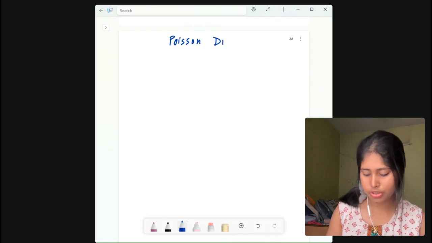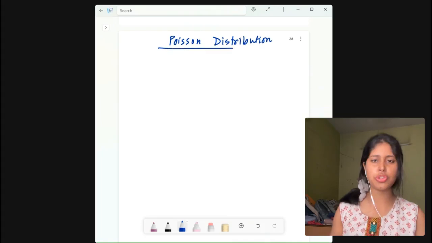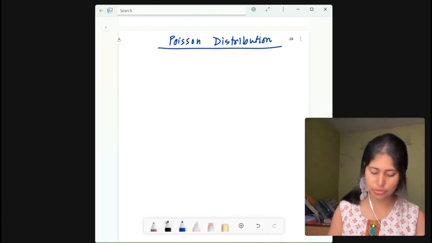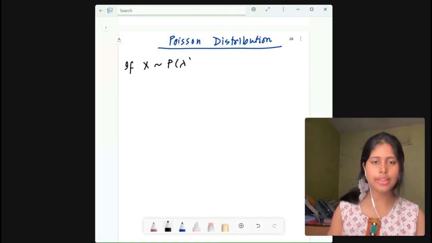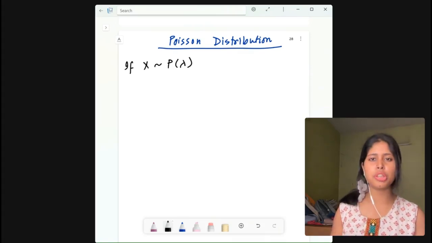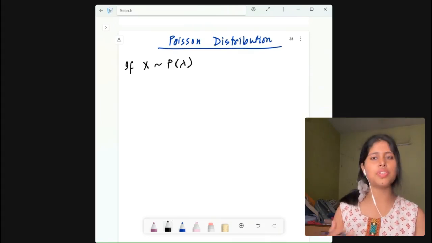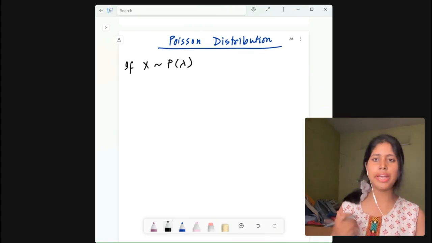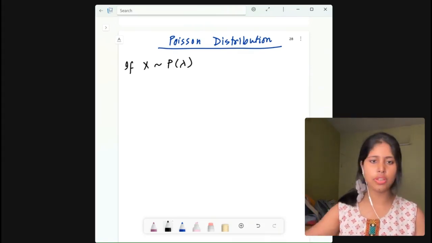Poisson distribution. Now, how do we write a Poisson distribution? If x follows Poisson lambda, then we know the PMF. What is the PMF of the Poisson distribution? That is probability of capital X equals small x is equal to e to the power minus lambda into lambda to the power x divided by x factorial, where x is running from 0, 1, 2 and goes on till infinity.